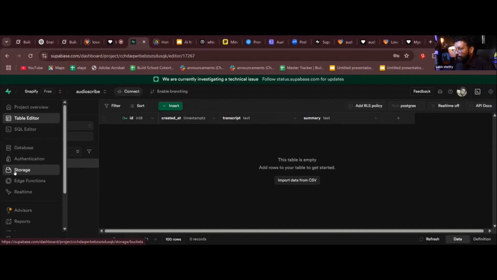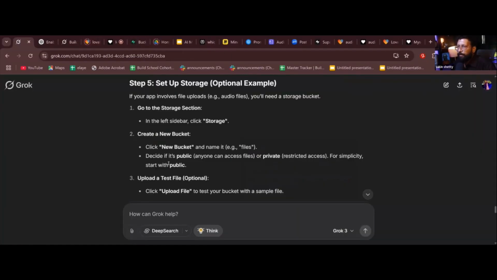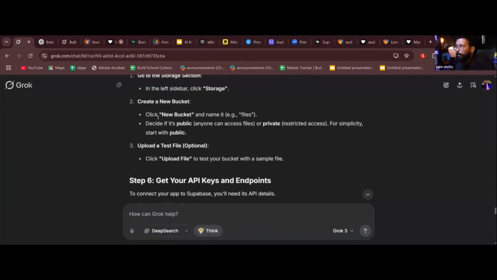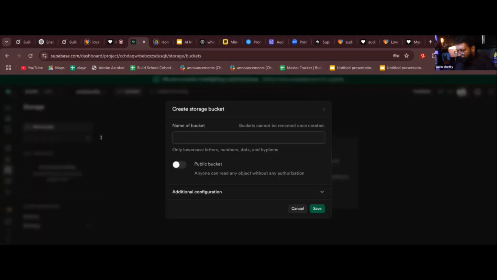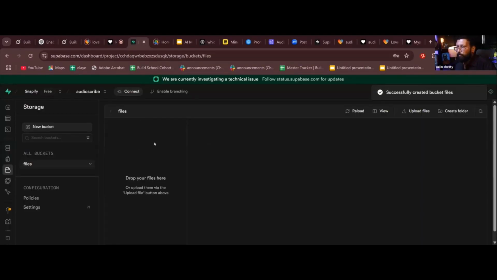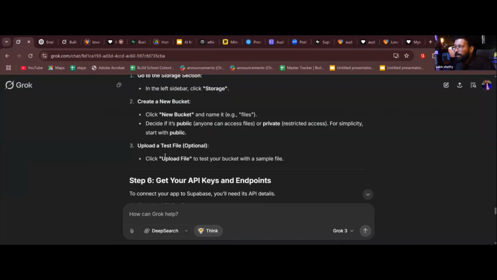Now what did Grok say? Create new bucket. Click new bucket and name it files. Oh, it told me the name also. Okay, fine. I see a new bucket here. Name of the bucket: files. Great. I can make it public or not. It is up to me. I'll keep it not public and save. Okay. Now I created files. Now what should I do next, Grok? Upload a test file. It is optional. If you want, you can upload, or else I'll show you how the audio files get stored.